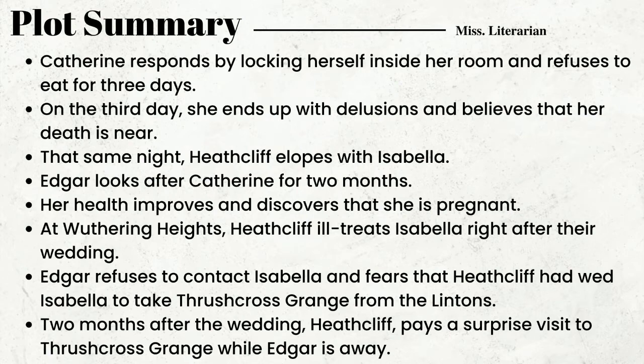On the other end, at Wuthering Heights, Heathcliff treats Isabella very badly soon after their wedding. Edgar, who hated Isabella and Heathcliff, refuses to have any contact with his sister Isabella. Edgar also feared that Heathcliff may take away Thrushcross Grange from the Lintons by being wedded to Isabella. 2 months after Heathcliff's wedding, he is concerned about Catherine's health and pays a visit to Thrushcross Grange while Edgar was away.